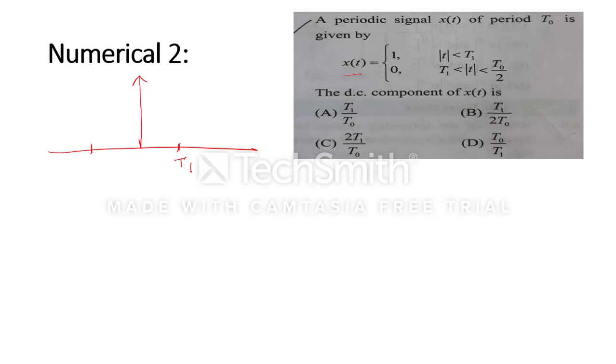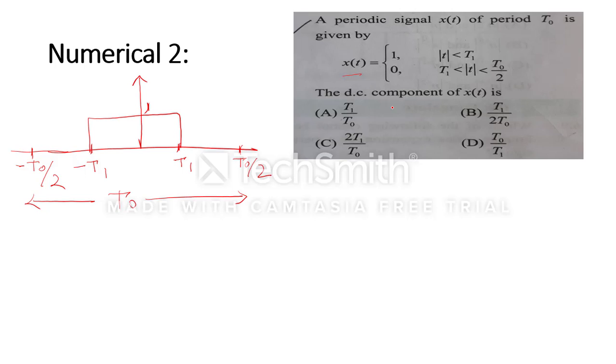So T1 positive over here, minus T1 over here, and its magnitude will be 1. Then they are saying its value is 0 for mod t greater than T0 by 2. Mod is there, so it means T0 by 2 is at the positive side as well as at the negative side, minus T0 by 2. So we can say that the total time period of the waveform is T0.